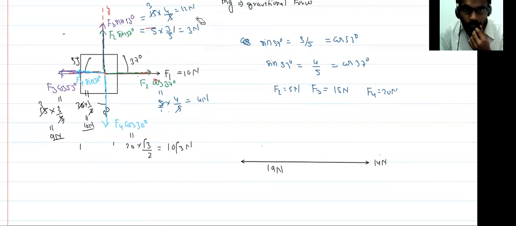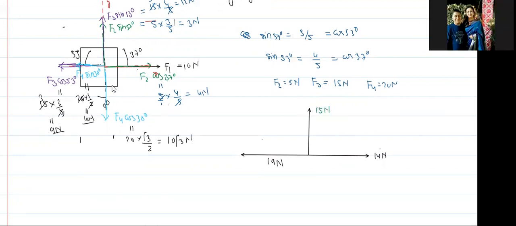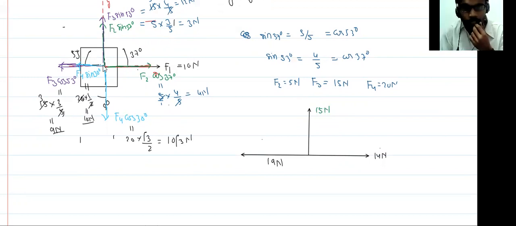In the same manner, you can see this 12 Newton and 3 Newton acting in the upward direction. So the net of these two is 15 Newton. And this is acting in the downward direction, which is 10 root 3.